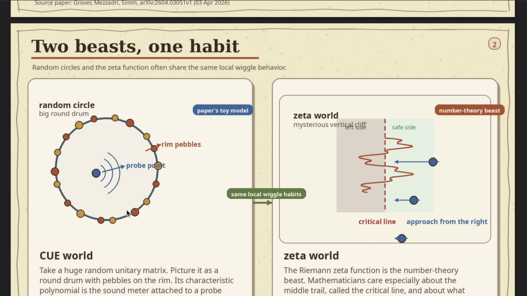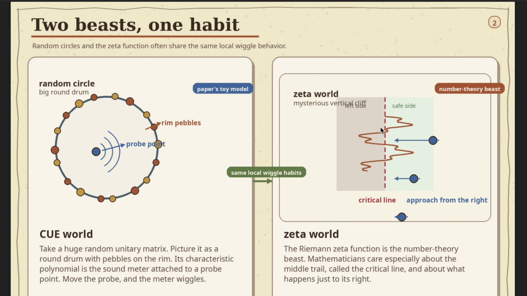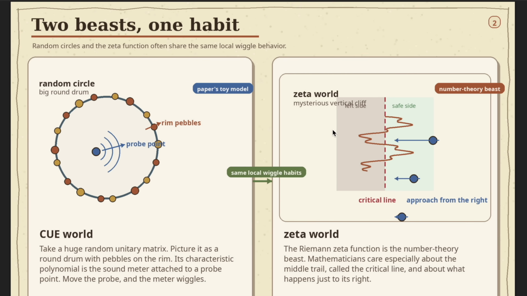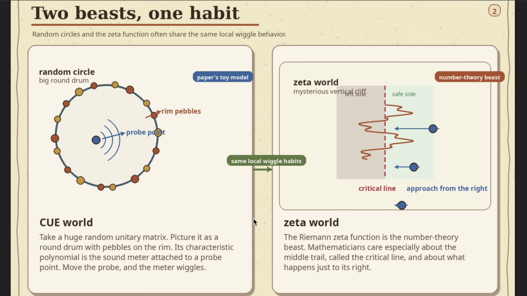So you have a circle and you put a bunch of pebbles on the circle, and then you have this extra, if you like, that you're kind of moving towards the boundary of the circle, and that's in random matrix theory. And then on the zeta function side, I guess the pebbles are on this line supposedly, and your probe point is kind of on the safe side, so that's kind of true. So actually the probe point's the same, so you put a pebble kind of to the side, and then you bring it towards that line. In both worlds, there's this specified probe point that you're bringing towards this boundary with loads of rocks on it.